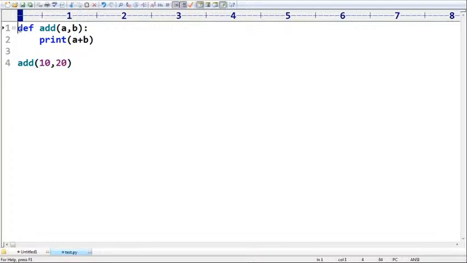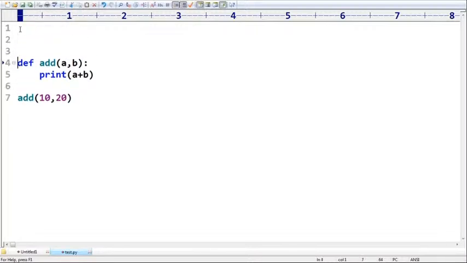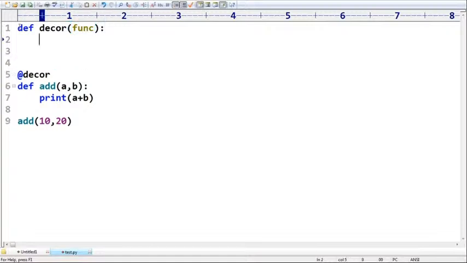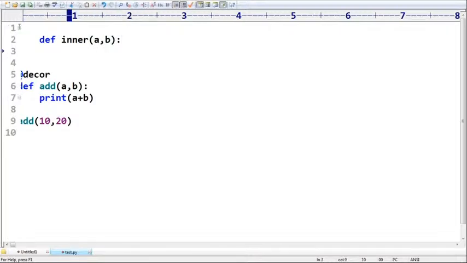Okay, what I will take here is, let me do the at sign, decor. Any name you can use, here it need not be decor. Any name you can use, no problem at all. Now observe, because I am covering multiple examples so that you can get much clarity. Here, def decor. This decor is always going to take some function, maybe yard also, no problem at all. Def inner of a comma b.